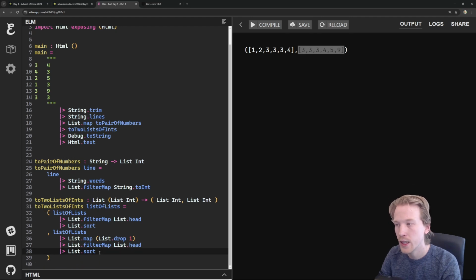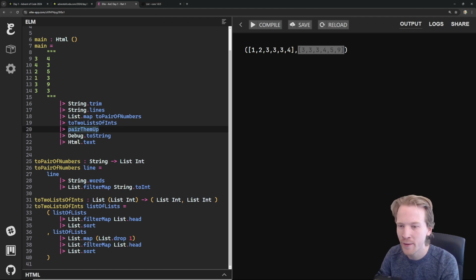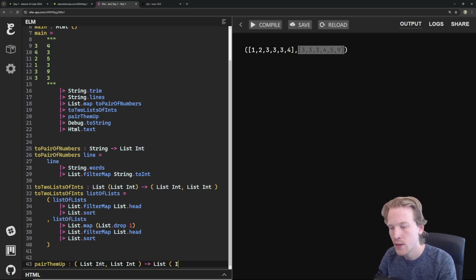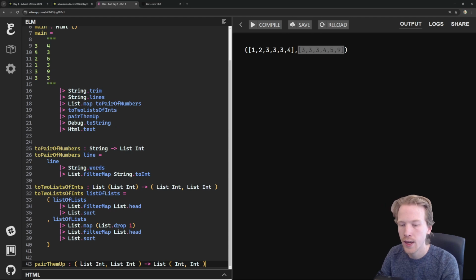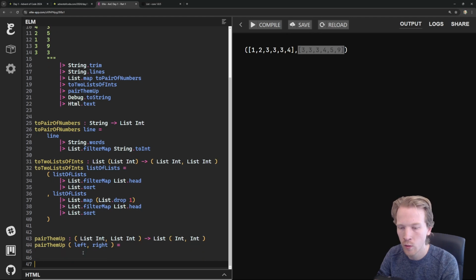So now that I have each of these individual things, I can pair them up. So let's pair them up. We'll make a function called pair them up that takes in what we returned last time, which was a left list and a right list, and it gives us a single list of pairs. That's going to allow us to group these together and then get the difference. So I'm going to call the one on the left list, and the one on the right list.